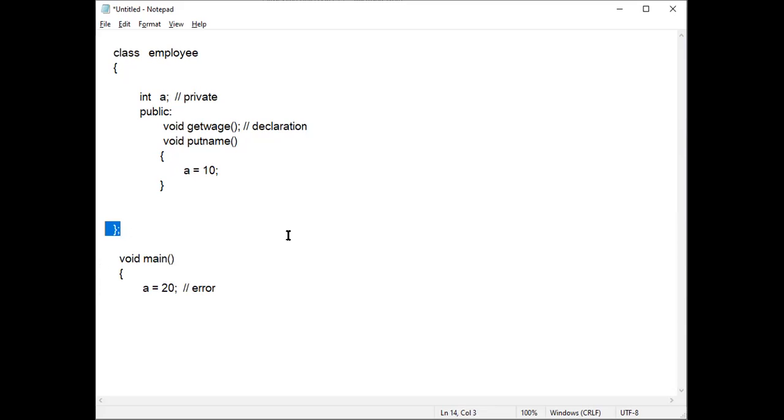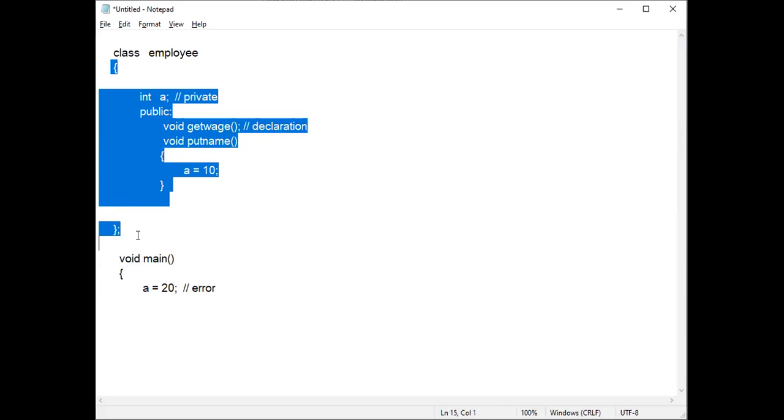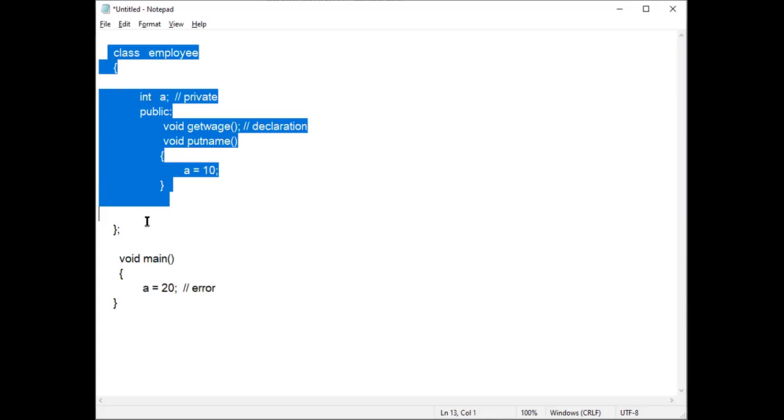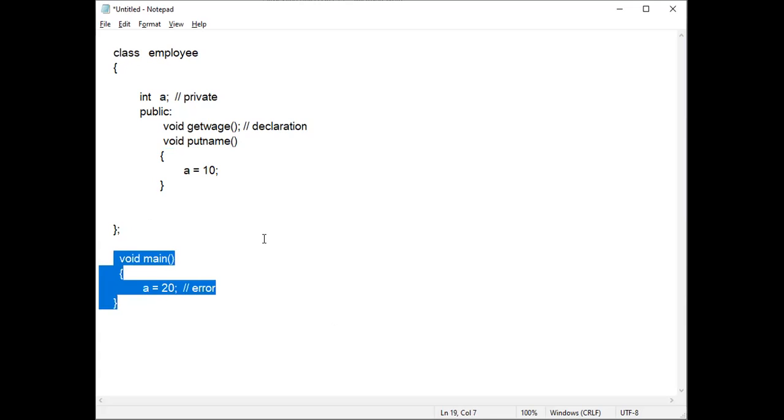Within this class you can use it, within a function which is declared in the public section. If you take this variable outside the class, that means in the main function, this is wrong. That means within the functions of the class you can use it, but outside the class you cannot. That is the meaning of private data elements.